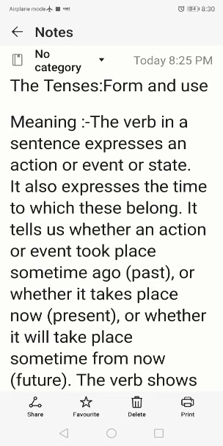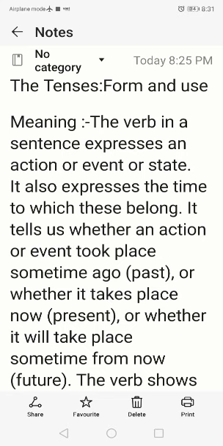As already told, verb means action, and depending on the action, whether the action is already completed, whether it is going to take place in future, or whether it takes place at present, now. So on the basis of these three things, time, tenses can be divided into three types, or we may say the tenses have three forms.